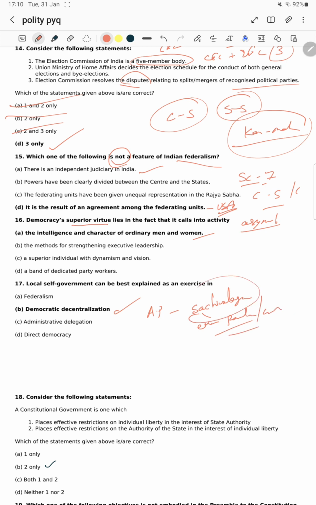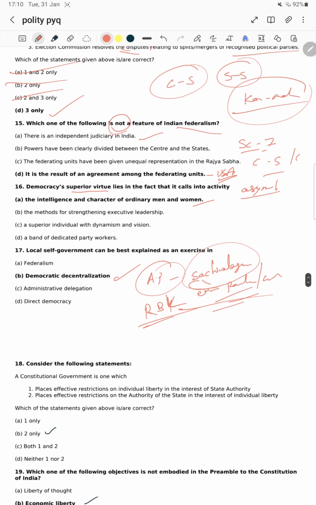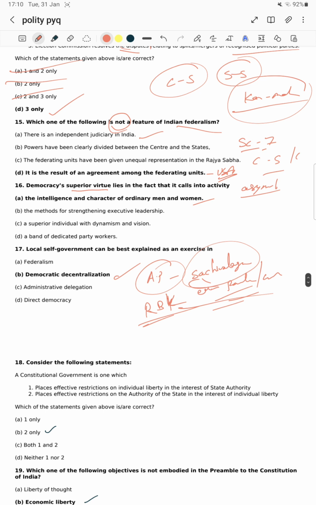It is a decentralized manner. There might be a question on this, or on RBKs, Raitu Bharosa Kendras. It is also a decentralized one. There might be chances of these questions being asked. We will discuss this briefly in the current affairs session.